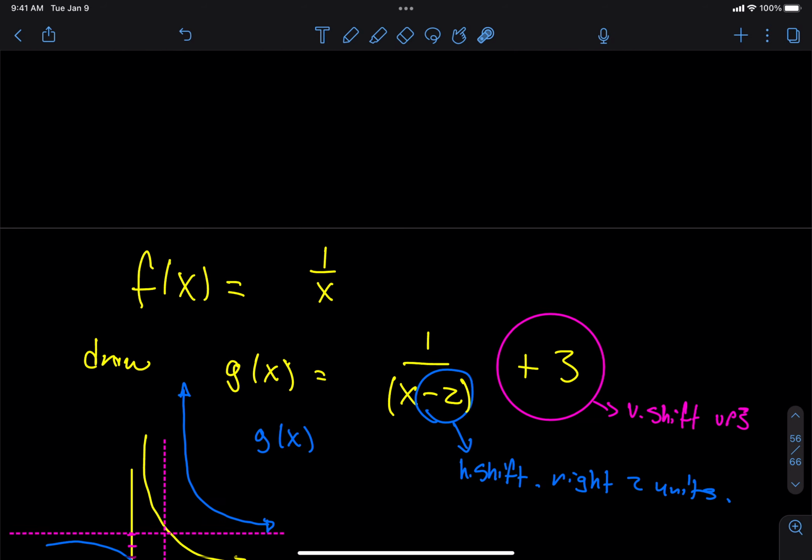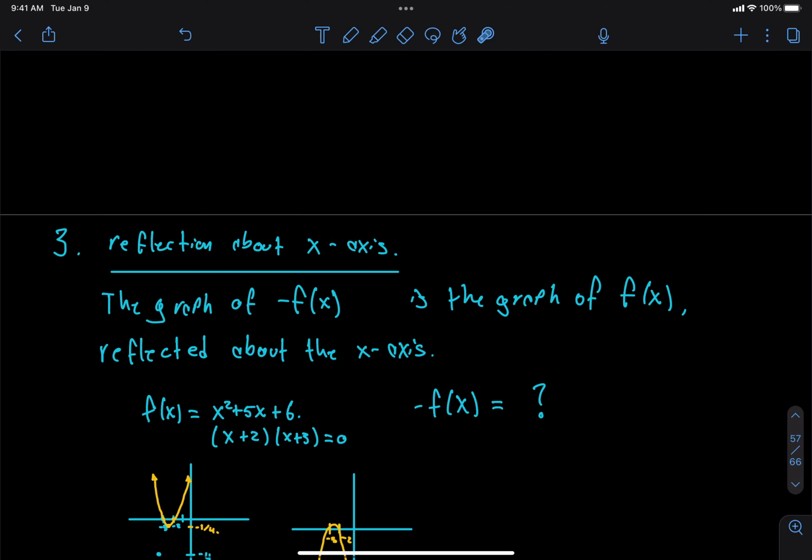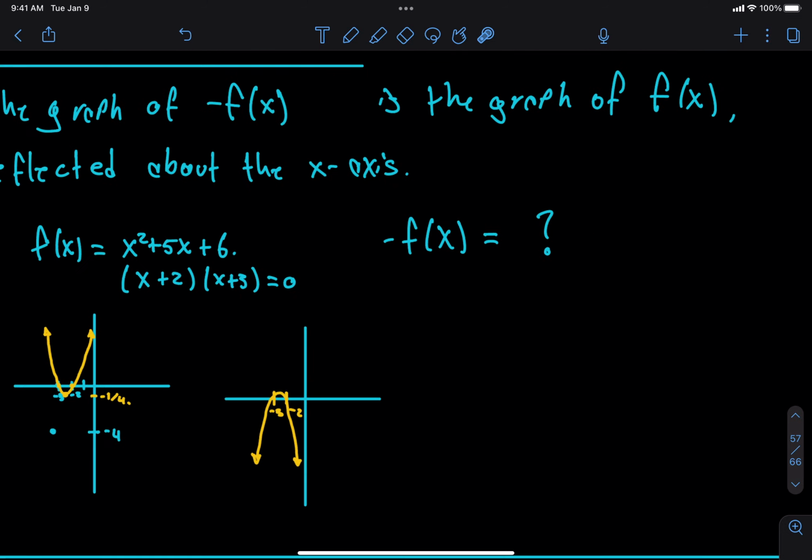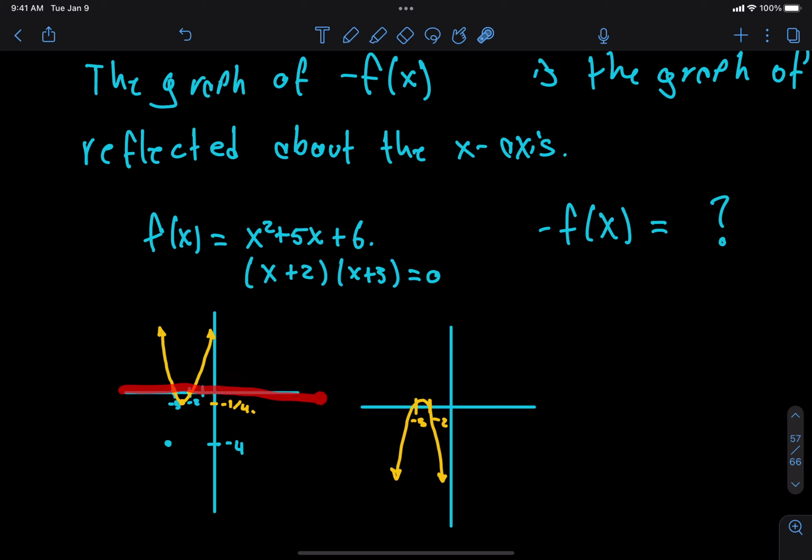Then we did a couple combination problems. And then we talked about reflection about the x-axis. So this was when we have a mirror on the floor, which is kind of weird, but if we had a mirror here, then everything that is on the bottom is going to go to the top, and everything that was on the top is going to go to the bottom, basically. Make sense? All right.